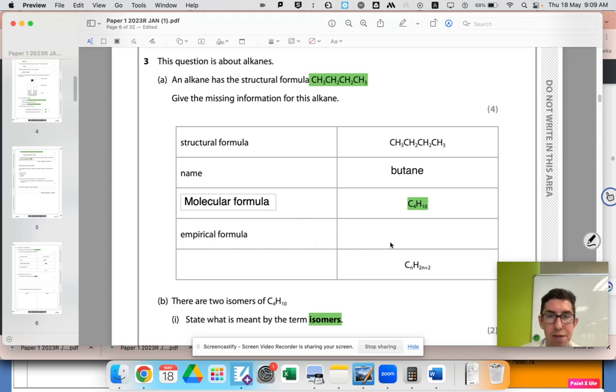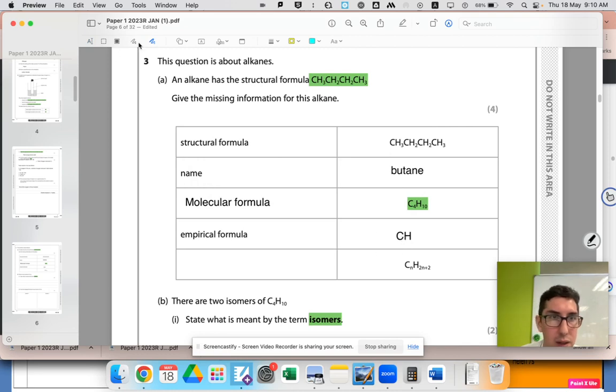Empirical formula is defined as the simplest whole number ratio of elements in the compound, the simplest whole number. So what number could you divide both of those by and still have a whole number? You can see the answer is 2. We could divide both sides by 2 and we'd still get a whole number. So therefore it's the empirical formula. 4 divided by 2 is 2, C2. Does it allow subscript in this thing? It does not, so I'll put it freehand.